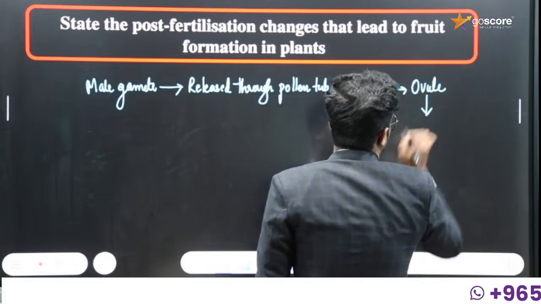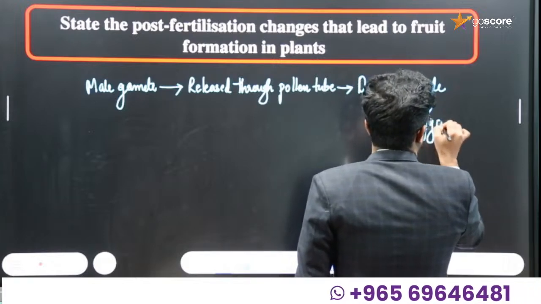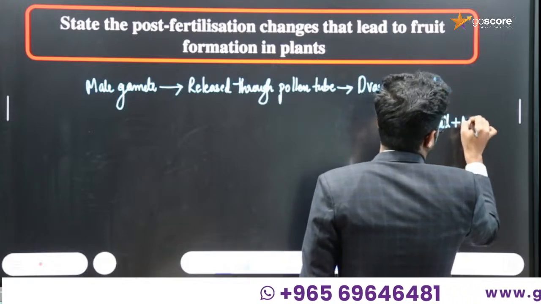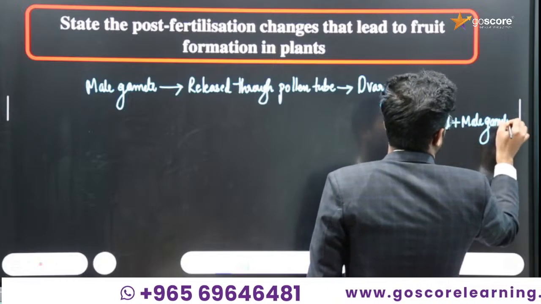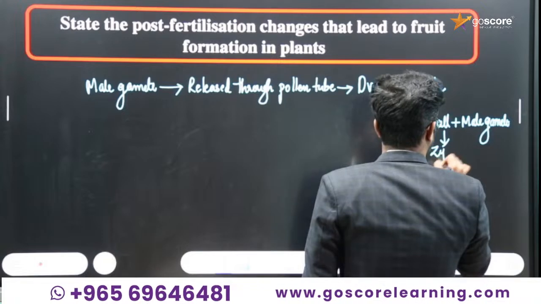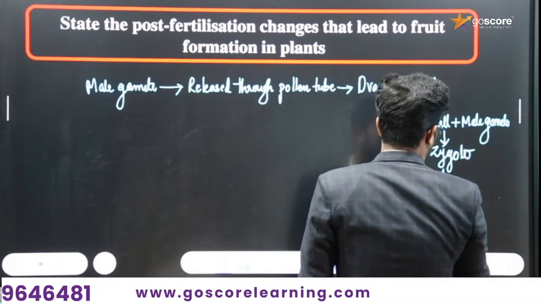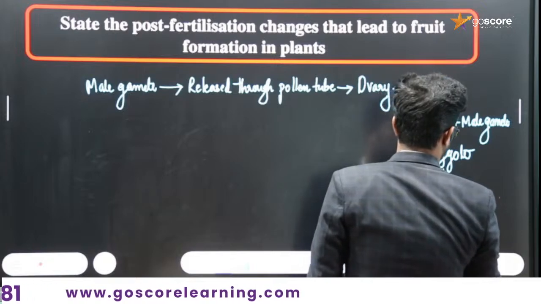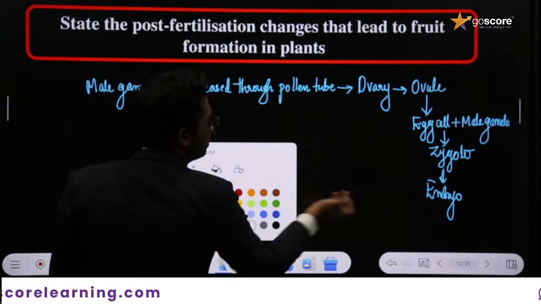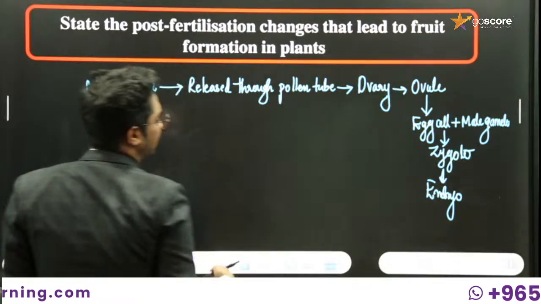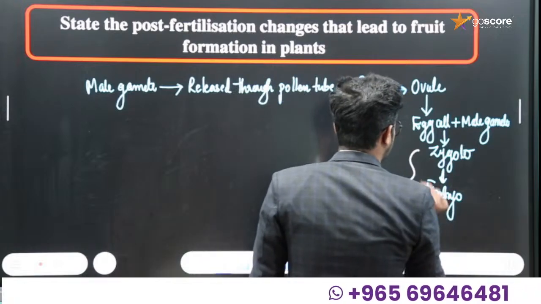When it reaches the ovule, inside the ovule there will be an egg cell. The egg cell combines with the male gamete to form a zygote. The zygote continuously divides to form an embryo. This is what we call fertilization or zygote formation. Otherwise, we call it by another term, that is syngamy.